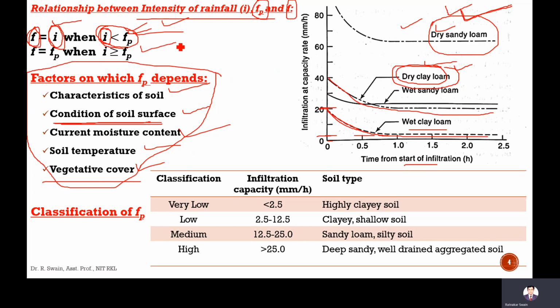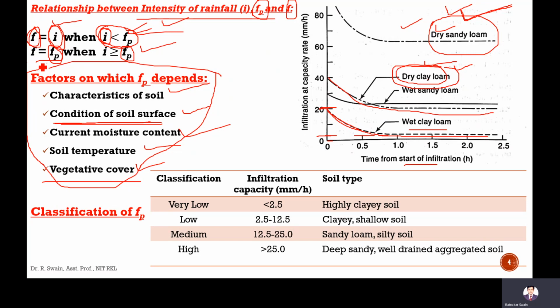When I is more than or equal to fp, I means that intensity of rainfall is more, rainfall intensity is in excess of the infiltration capacity. Then the infiltration will be maximum, up to this infiltration capacity. The infiltration rate will be at its maximum, that is infiltration capacity.